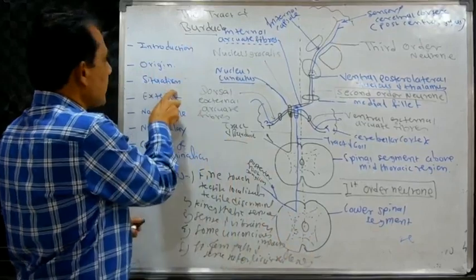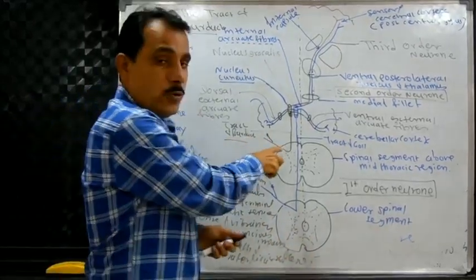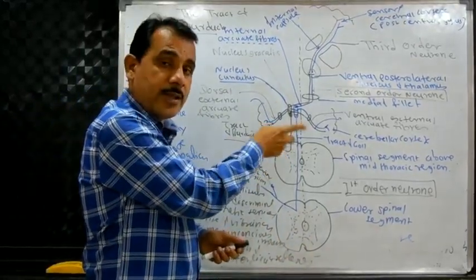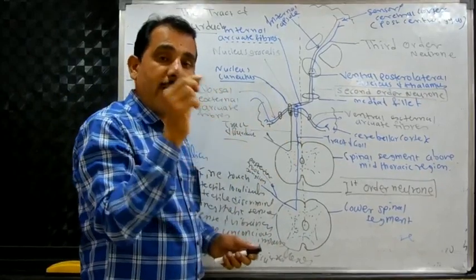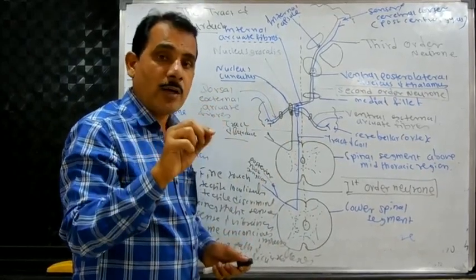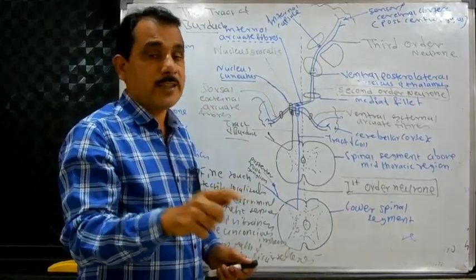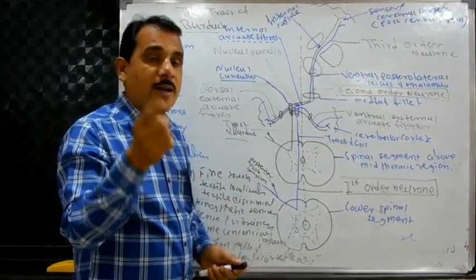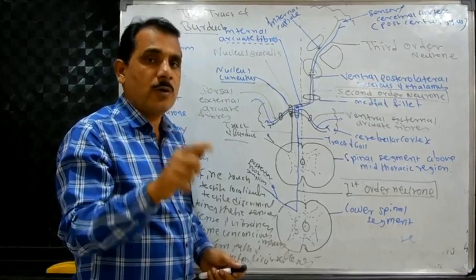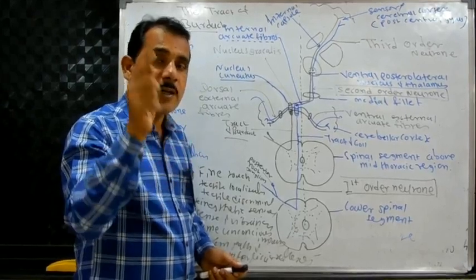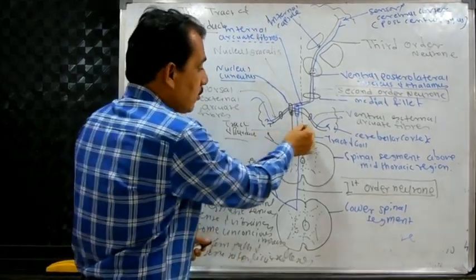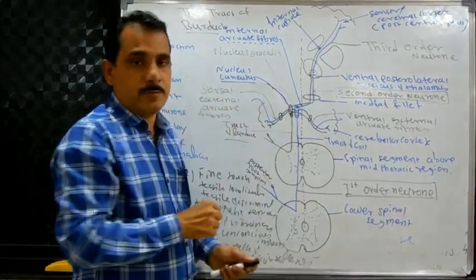Then situation: it lies in the posterior white column of the spinal cord, lateral to the tract of Gall.